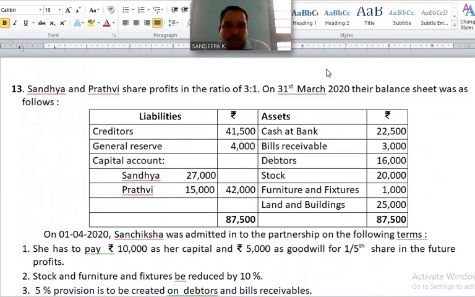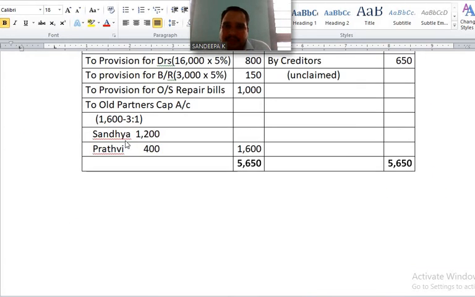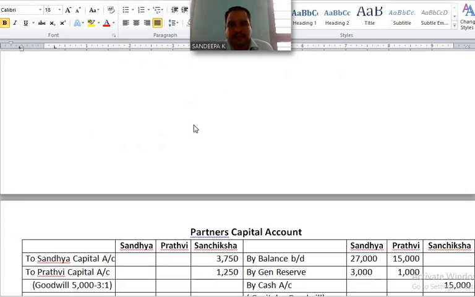3:1, given in the problem. Sandhya: 1,600 into 3 by 4, how much? 1,200. Prithvi: 1,600 into 1 by 4, how much? 400. The difference is considered as revaluation profit, transferred to old partners capital account.